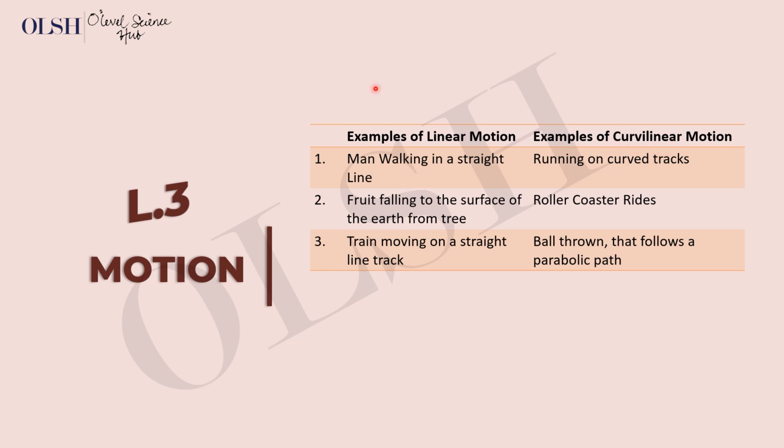Examples of curvilinear motion: running on a curved track, roller coaster rides. You have a ball thrown that follows a parabolic path. When you have a ball thrown, it follows this kind of path, and this is what is referred to as the parabolic path. The ball follows this kind of path and then lands back on the floor. So it's an example of curvilinear motion.